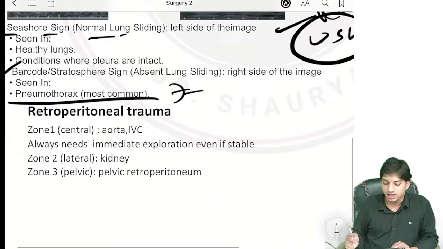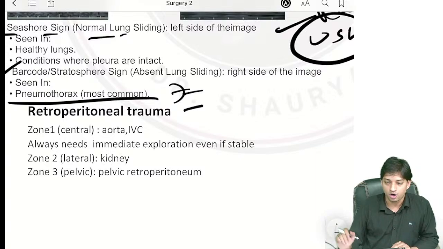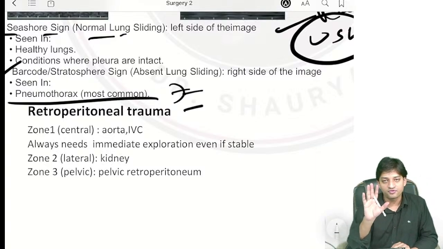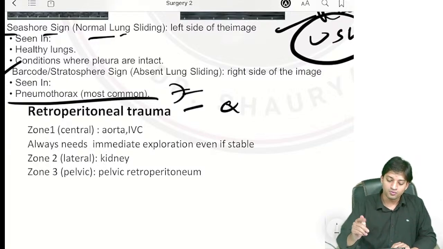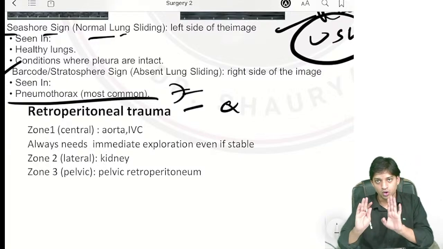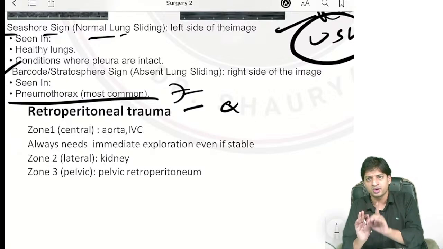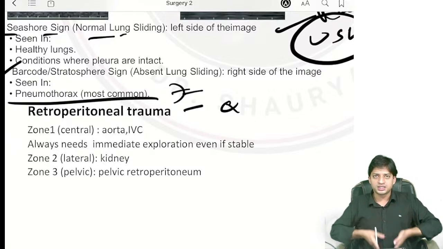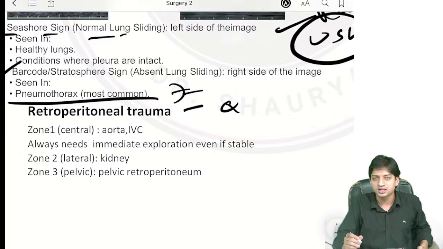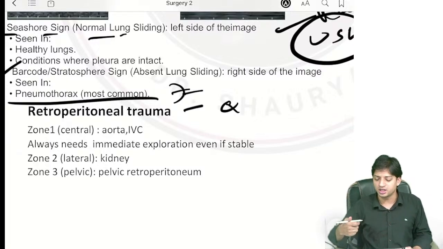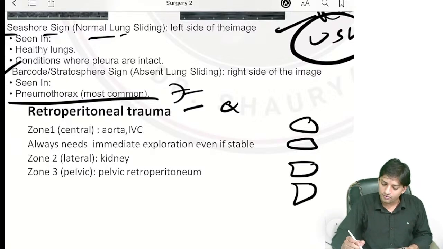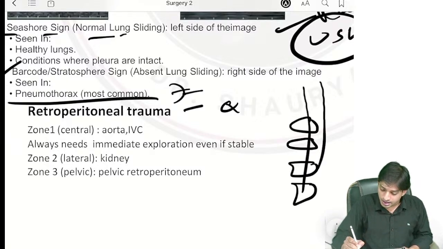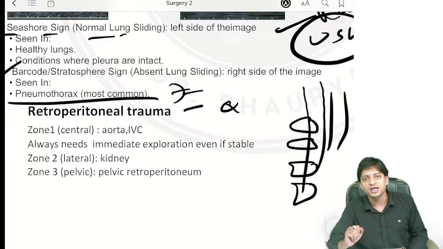Now one more part, that is retroperitoneal trauma. They have different zones, and one question has been asked from retroperitoneal trauma. So zone 1, zone 2 and zone 3. Zone 1, very simple, you do not need to remember, just see. Zone 1 is present centrally, in the midline. What structures are present centrally behind the abdomen? It is the vertebral bones, and along with the vertebra, the soft parts are the aorta and the inferior vena cava.